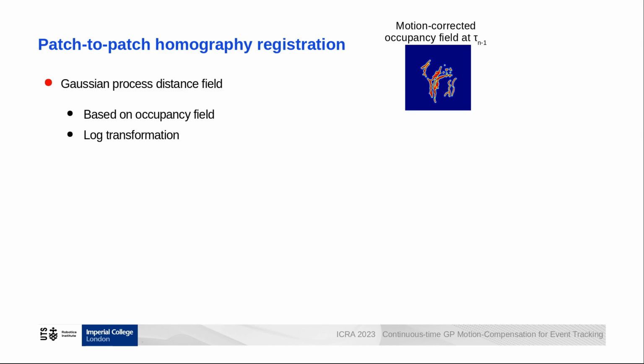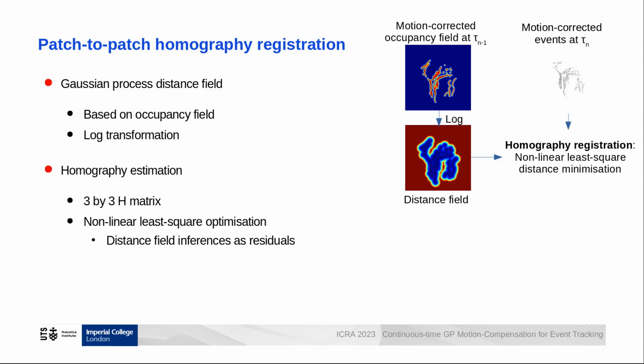Considering a patch of motion-corrected events, it is possible to infer a distance field that corresponds to the distance to the closest event in the image plane. Such distance field is obtained by applying a simple logarithm to the occupancy field mentioned previously. Considering another motion-corrected patch, the distance field is used in the cost function of a nonlinear least square optimization to estimate the 3x3 homography matrix between the two consecutive patches.